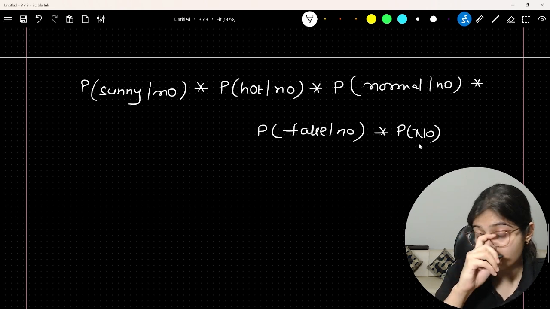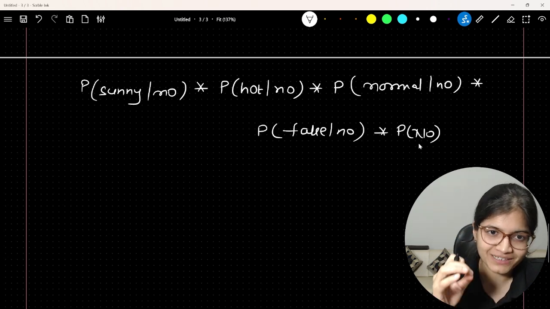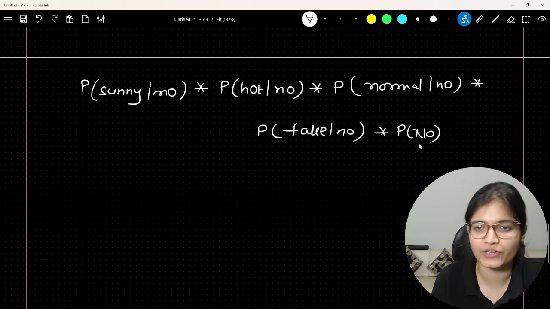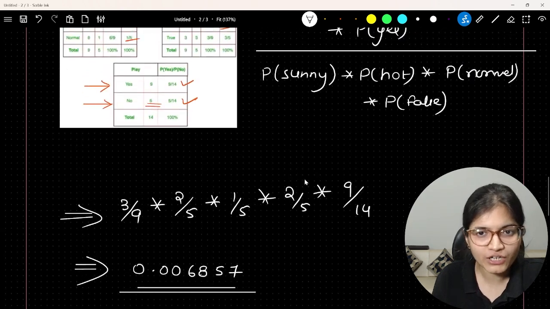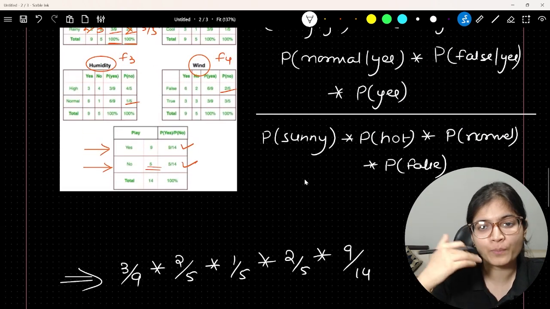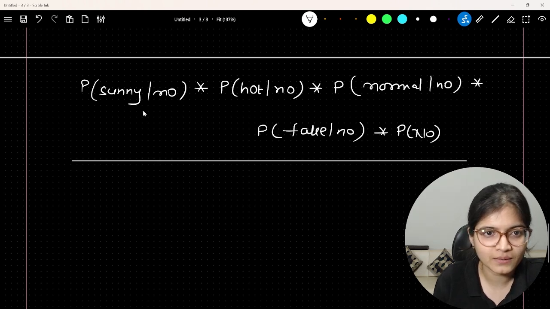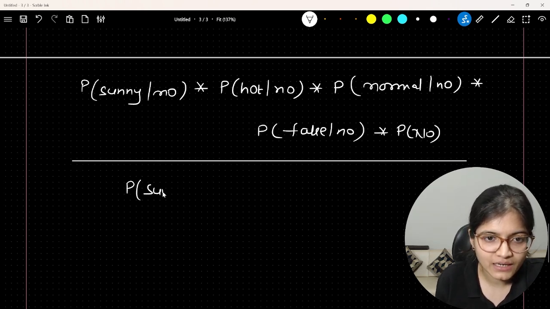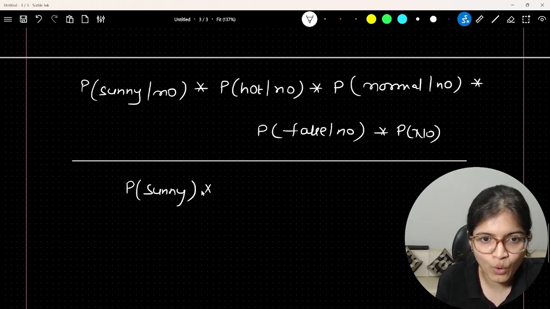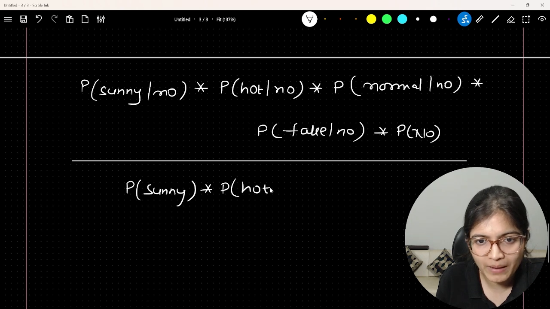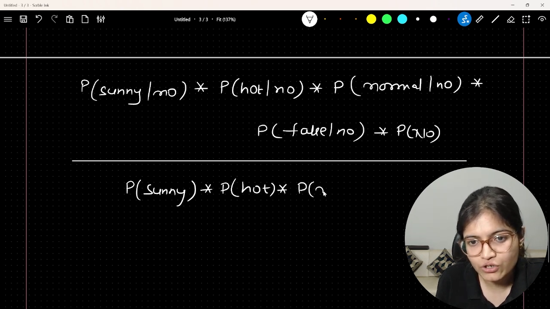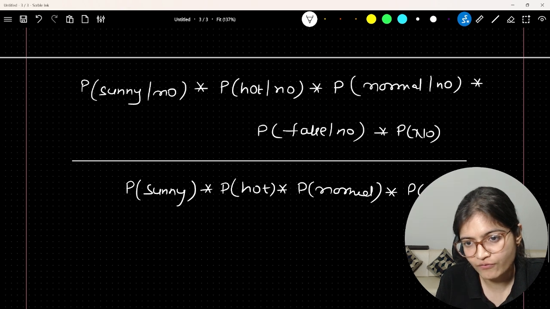So what will happen is you are using the same values, but the conditioning factor will get changed here. The denominator we will not use again, the only reason being that both of them have the same denominator. That is divided by the probability of sunny into the probability of hot into the probability of normal into the probability of false.